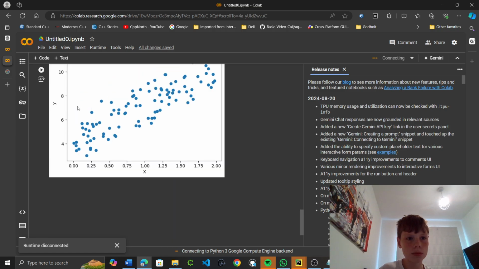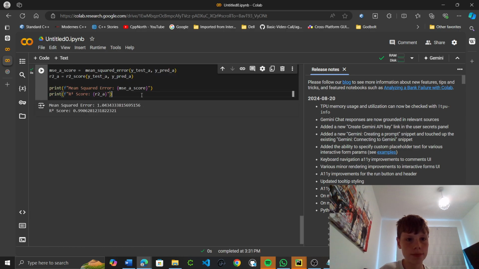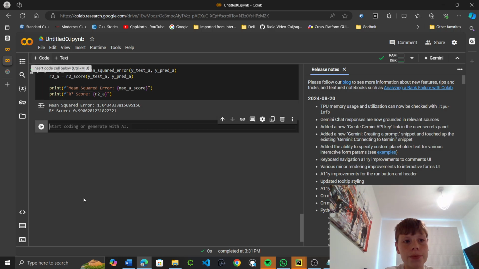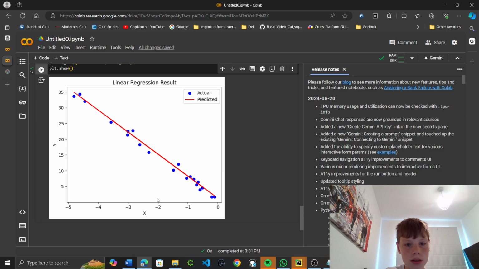Actually, no, I don't want it here. Okay, so we can see, yeah, mean squared error is also on top, but the R squared score is still very good. There's very little difference between them. So I'm just going to change this for R values. Put my prediction, and I'll run this. And as you can see, the line is very optimal to this dataset.